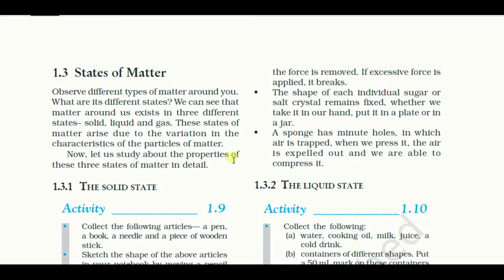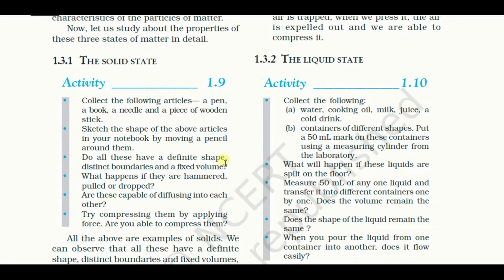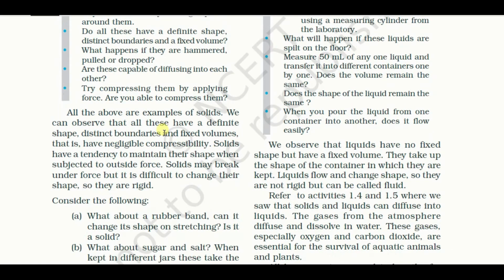At first, come to the point: solid state. There are many solid compounds in our surroundings. For example, a brick, a book, a pen, a sponge, a rubber band. Those all are solid compounds. We can observe that all of those have a definite shape, distinct boundaries, and fixed volume. That is, they have negligible compressibility.